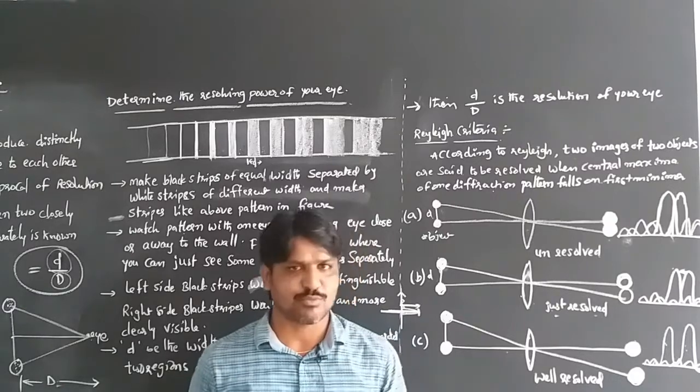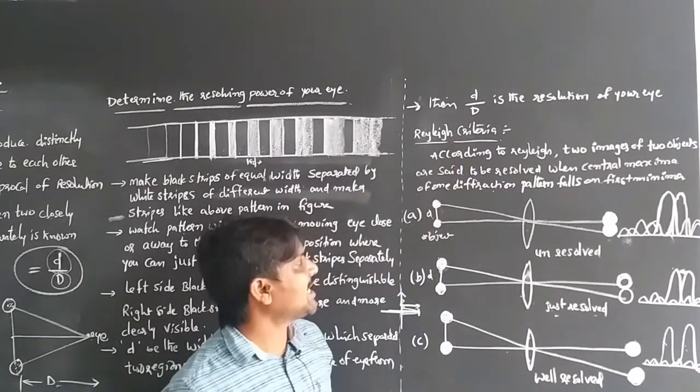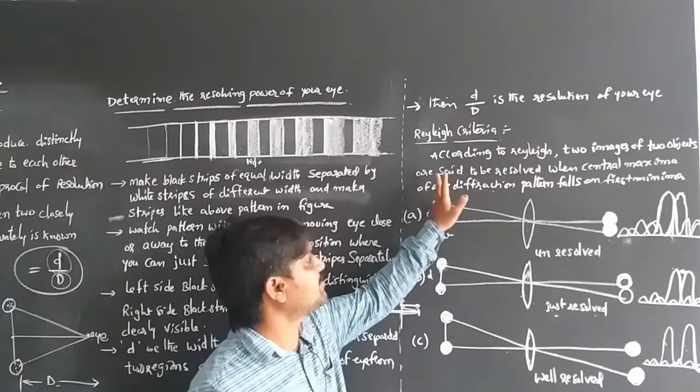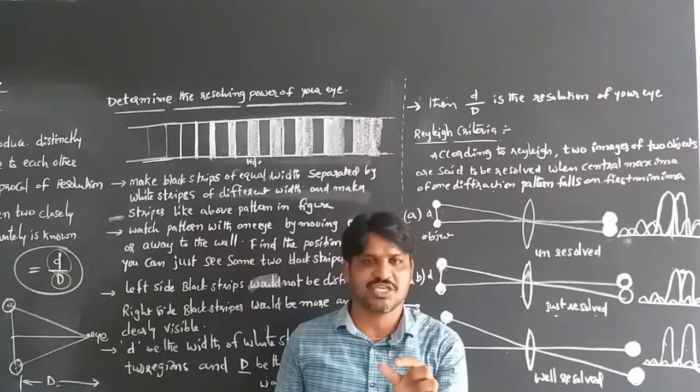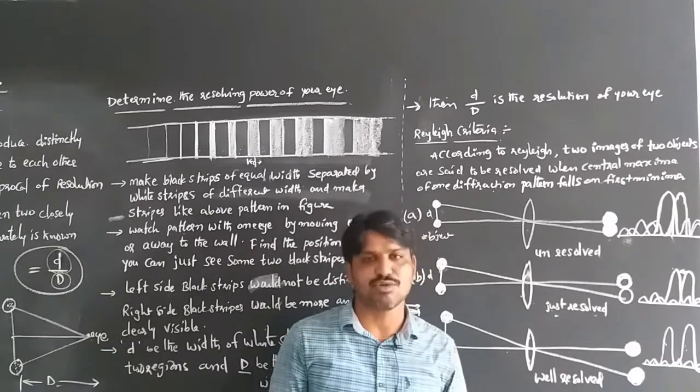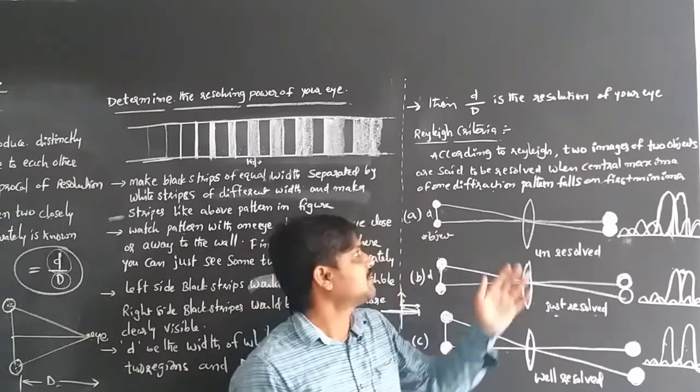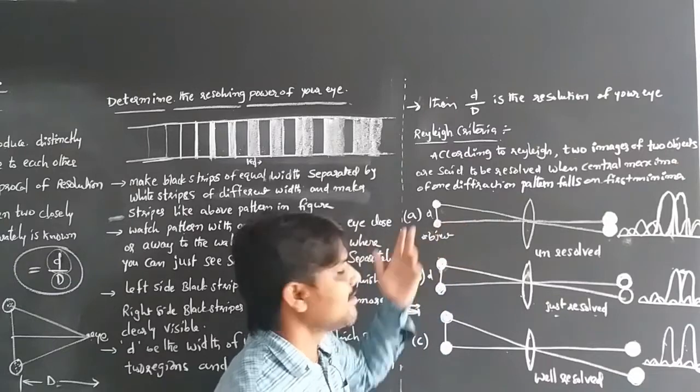Here, according to Rayleigh, two images of two objects are said to be resolved when the central maxima of diffraction falls on the first minima. Then they can be resolved.